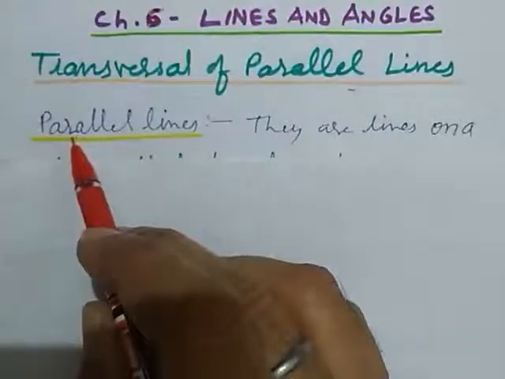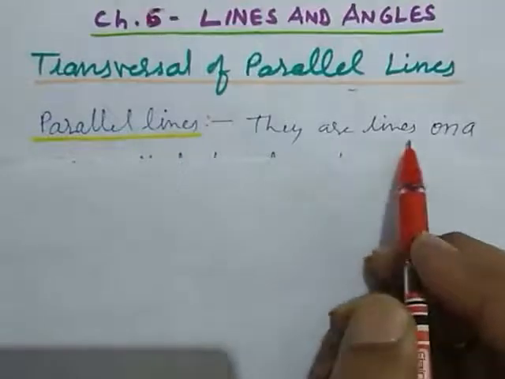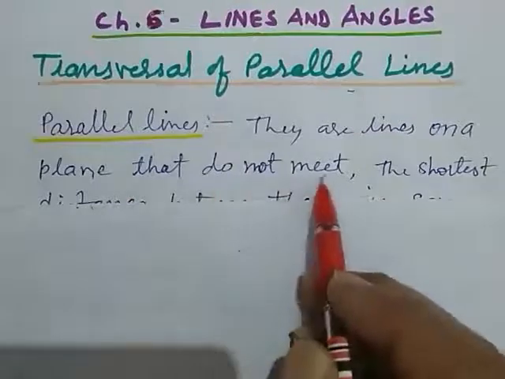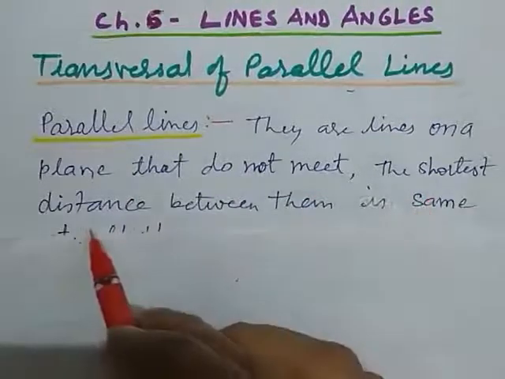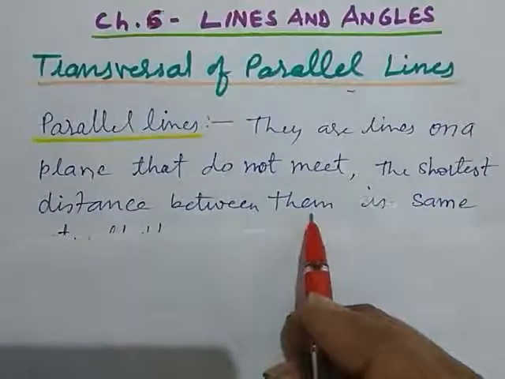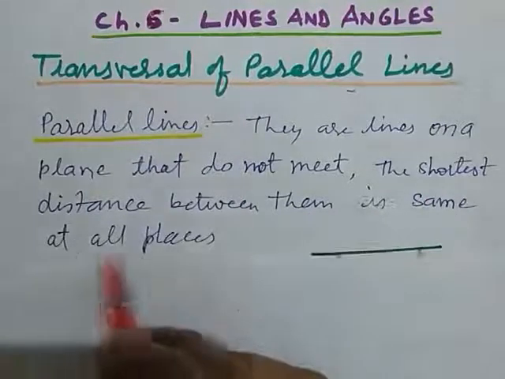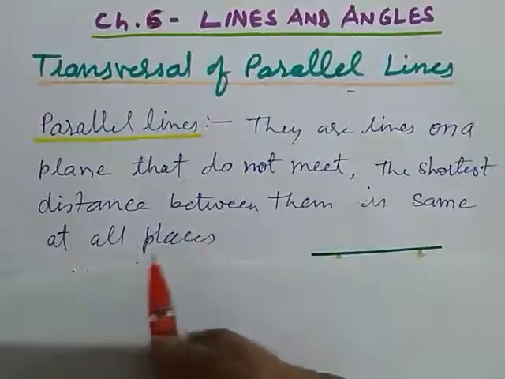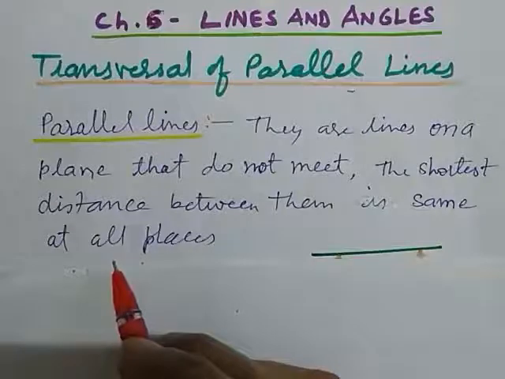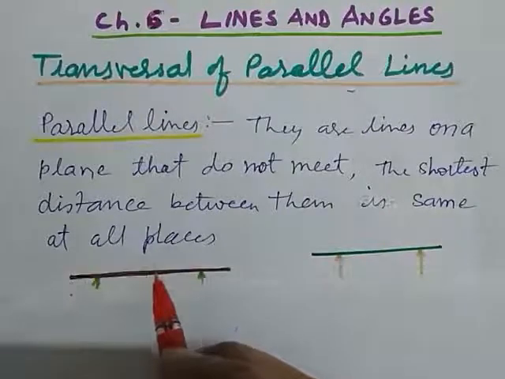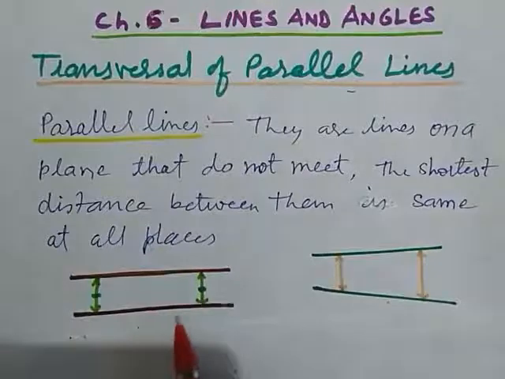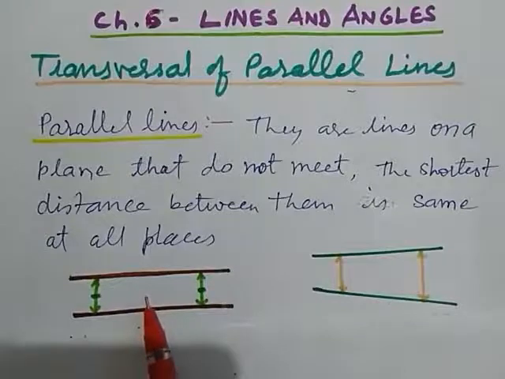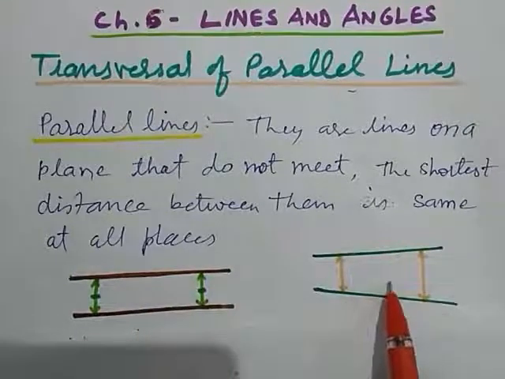First we learn parallel lines. They are lines on a plane that do not meet. The shortest distance between them is the same at all places. Now first we learn parallel and non-parallel lines. Look at the figures and how they are looking. Here these are parallel lines and these are non-parallel lines.